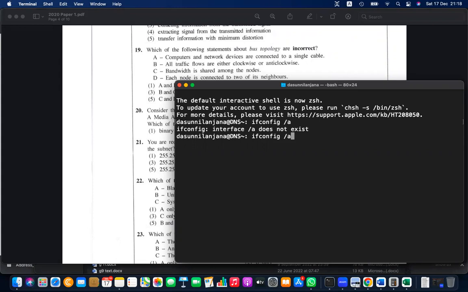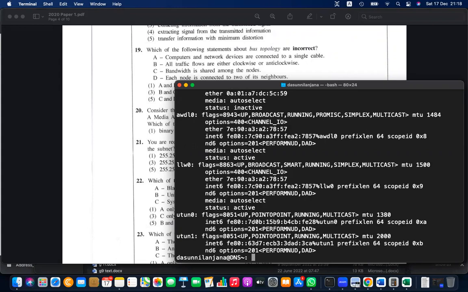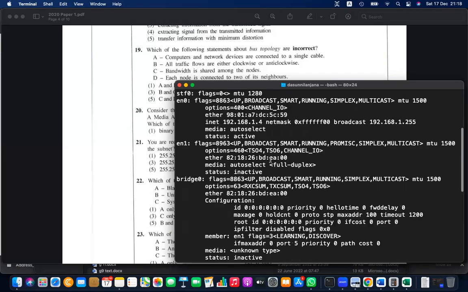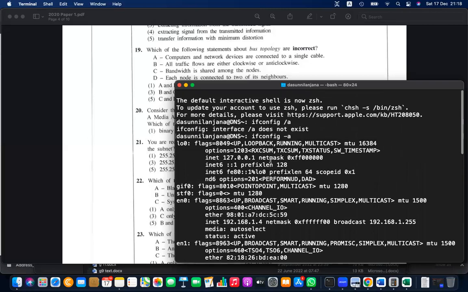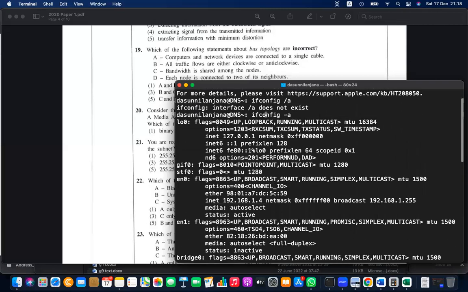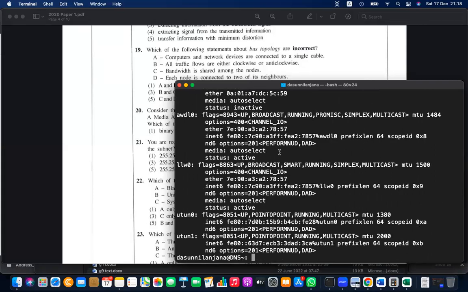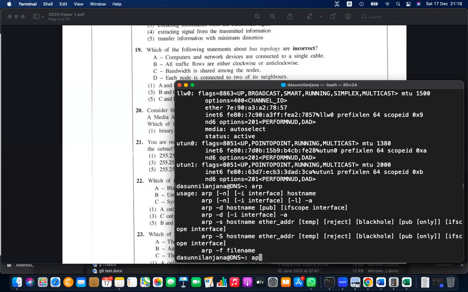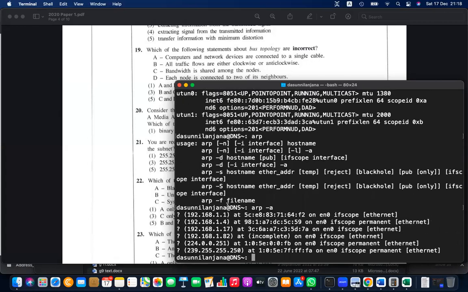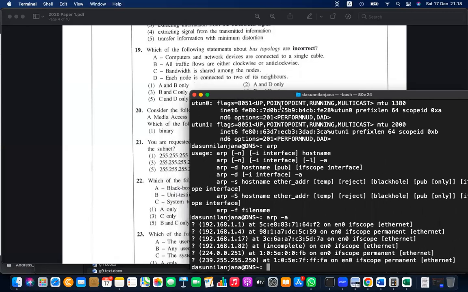Here you can see the physical address. The easy way is to use ARP, address resolution protocol, arp -a, and you can see the corresponding IP address and the physical address of that.